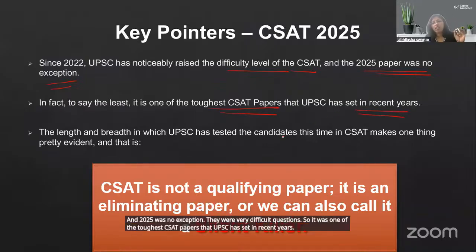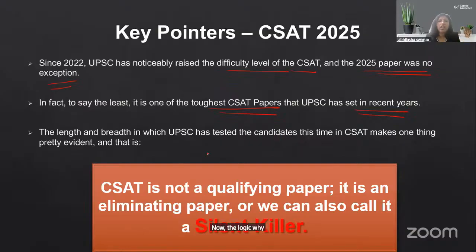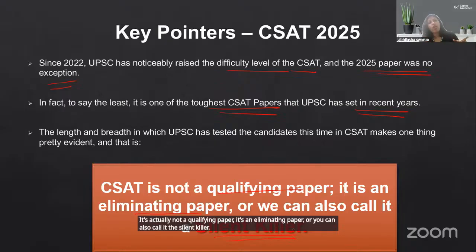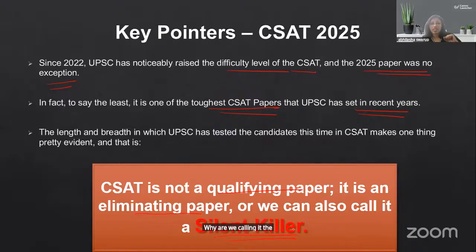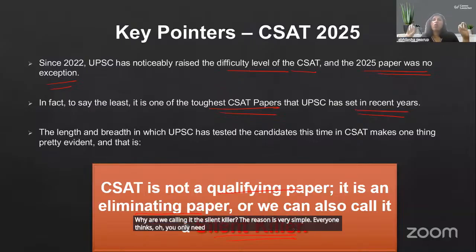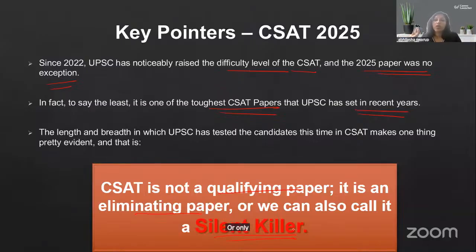Now, the logic why they're doing it: you think it is a qualifying paper. But it's actually not a qualifying paper. It's an eliminating paper, or you can also call it the silent killer. Why are we calling it the silent killer? The reason is very simple. Everyone thinks, oh, you only need 66 marks. Oh, only 33% is required. But getting to that 33% or those 66 marks is going to be very tough.